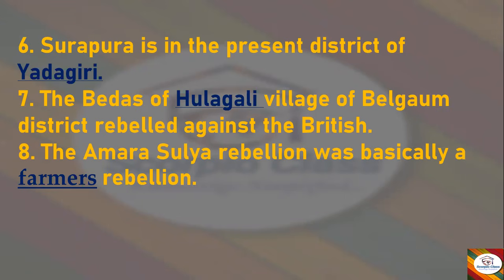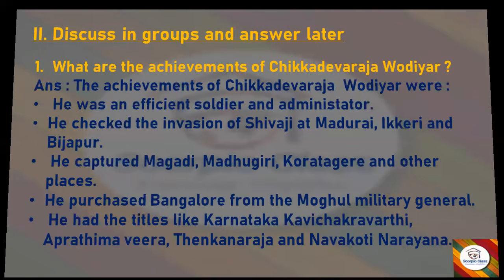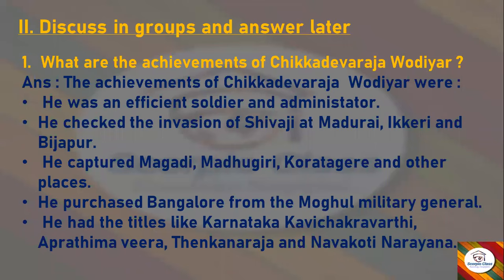Next, the Amara Sulya rebellion was basically a dash rebellion. Answer is farmers. Now we finished with the first one. Let's move to second main. Answer the following. We have first question. What are the achievements of Chikka Deva Rajavadiar?